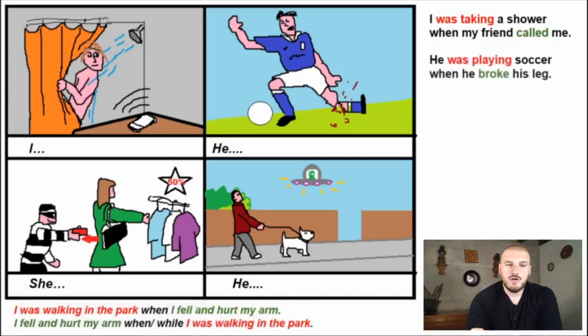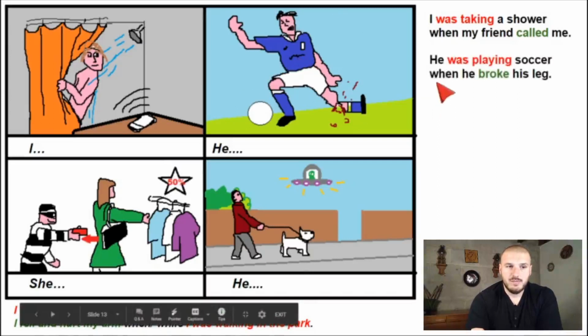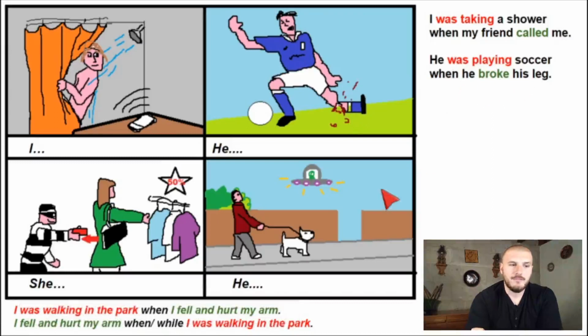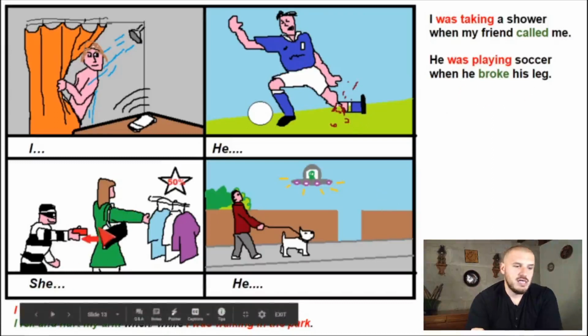He was playing soccer when he broke his leg. So the continuous action was soccer. He was playing soccer and then the interruption, bang, he broke his leg. She was shopping when this guy, a thief, stole her purse.